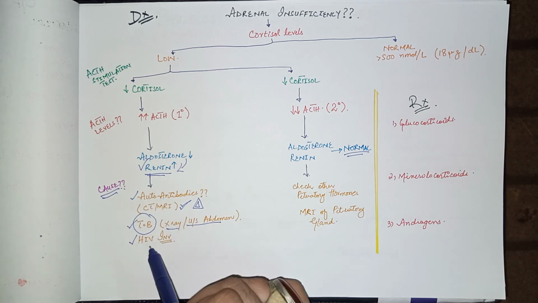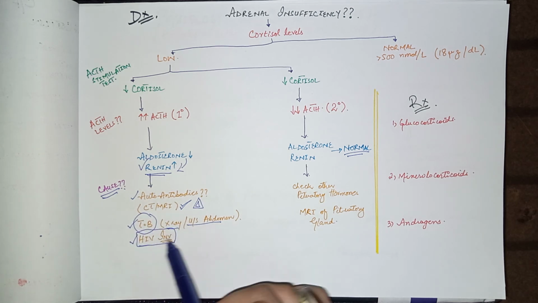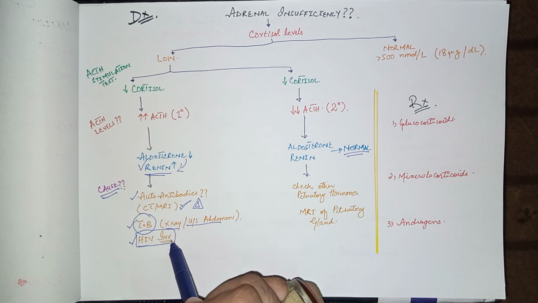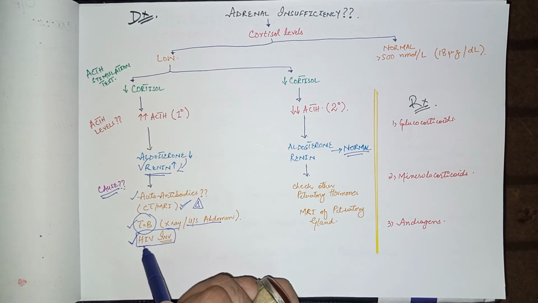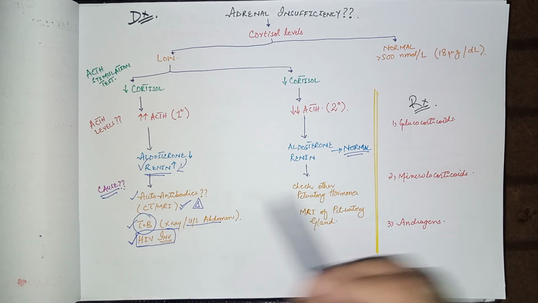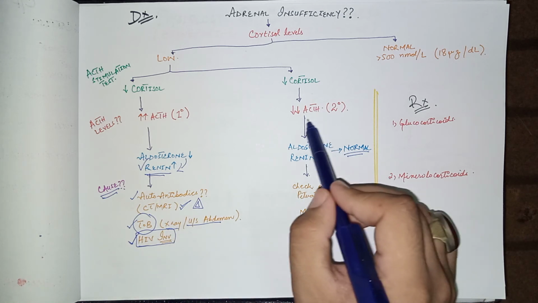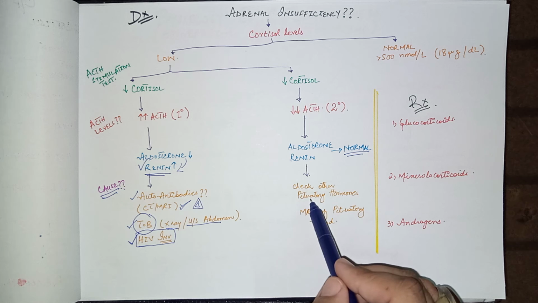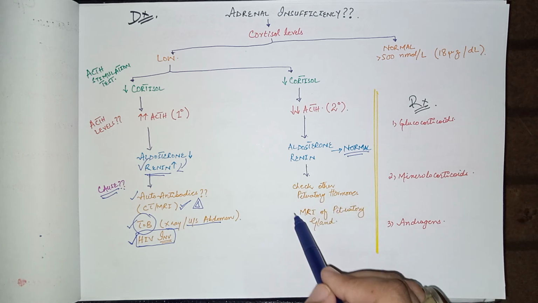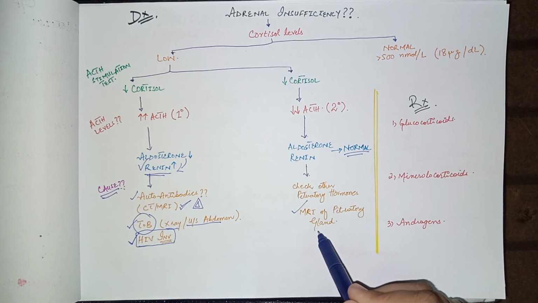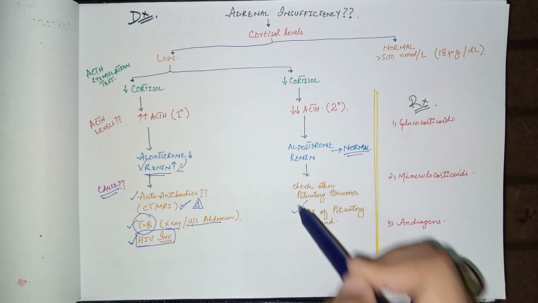And if the patient with adrenal insufficiency is living in a high risk area of HIV, then check the investigations for HIV as well. When the cause is secondary, check the other pituitary hormone levels and perform an MRI of the pituitary gland to rule out where actually the pathology is.